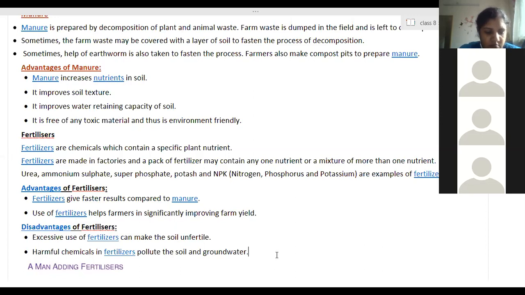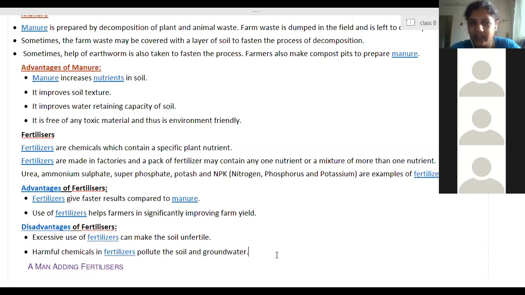Ma'am, in advantages of fertilizers, it's given that fertilizers give faster results compared to manure. Yes, always. But how does excessive use of fertilizers cause the problem? Fertilizers are always better than manure in case of growth of the plant.